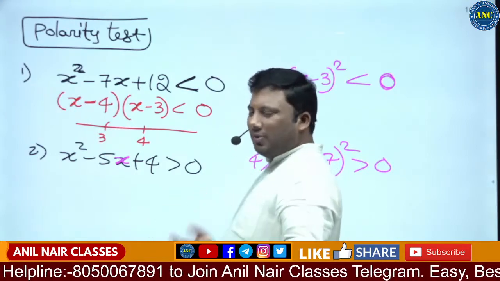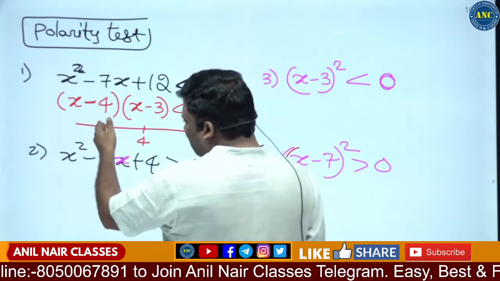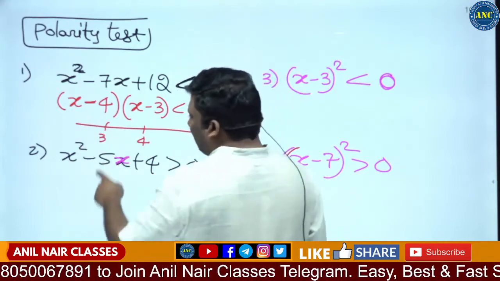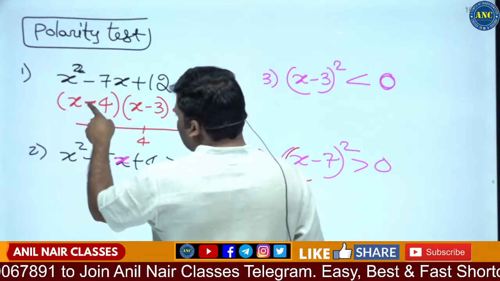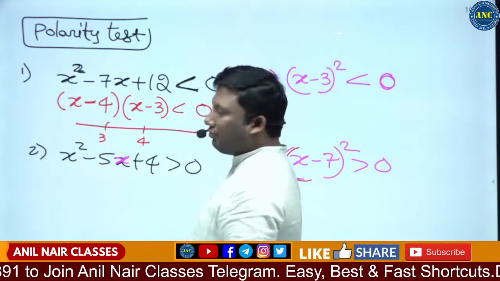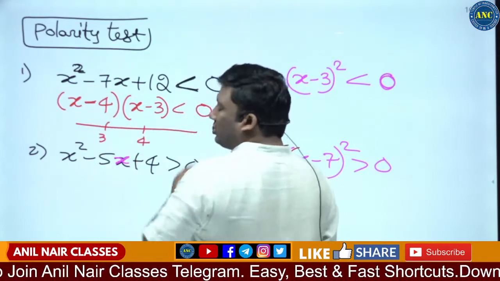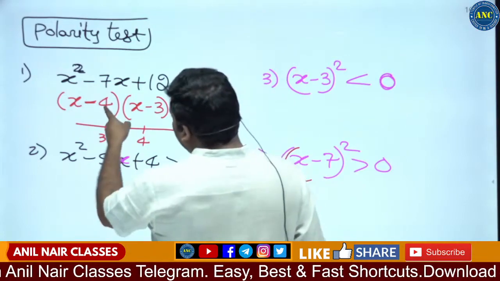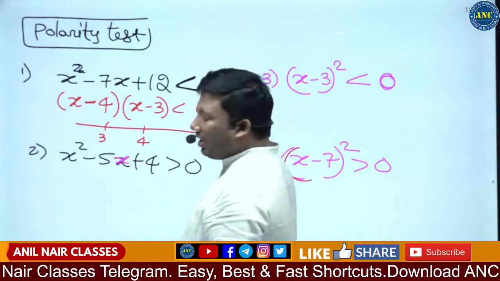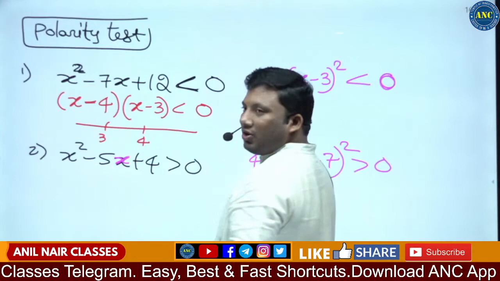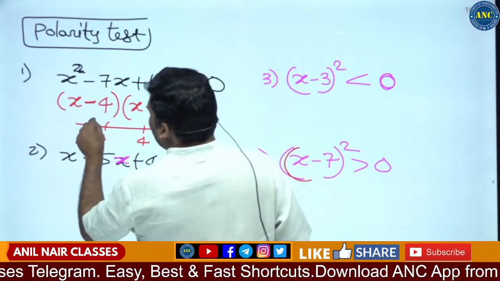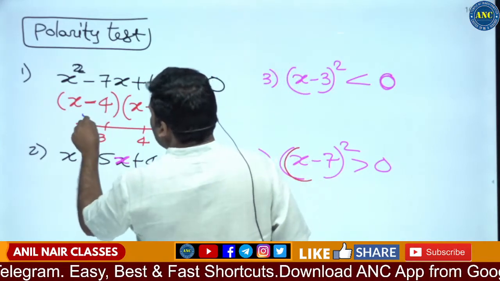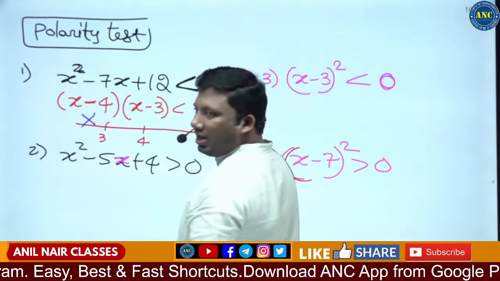Take a value, preferably take 0. 0 is to the left hand side of 3. Substitute 0: 0 minus 4 is minus 4, 0 minus 3 is minus 3. Minus 4 into minus 3 is 12. Is 12 less than 0? 12 is not less than 0. It is a cross mark.